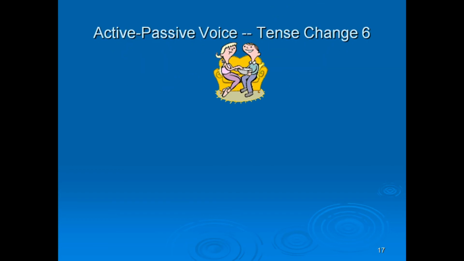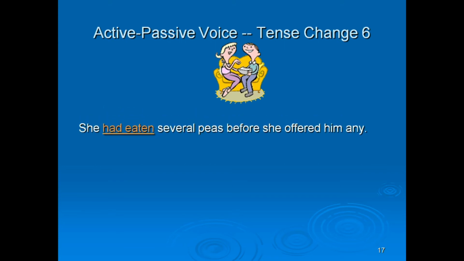Now have a look at this tense change 6. Active passive voice tense change 6. Now here, according to the animated picture, she had eaten several peas before she offered him any.